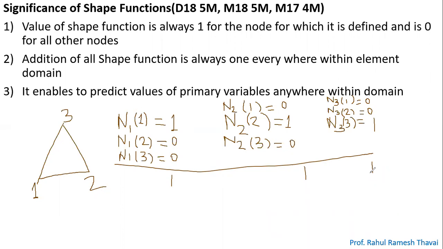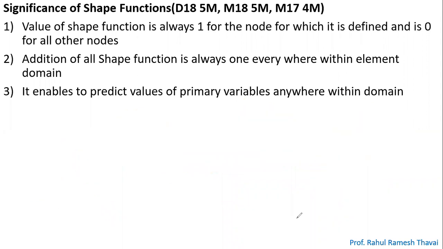Yes, sir. So see, what is the use of this? These 2 points, how I have covered them. All those 2 points I have covered. Now let's go to the third point. What does the third point say? It enables to predict the value of primary variable everywhere within the domain. What is the meaning of that? Let's consider this triangle.